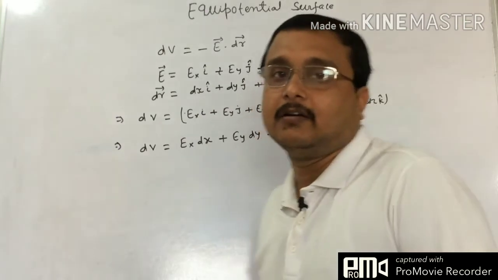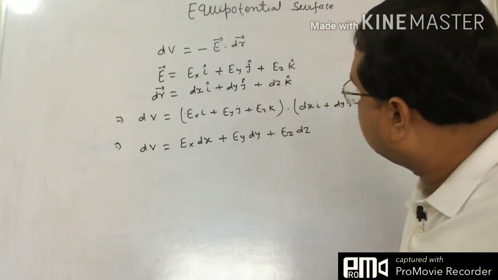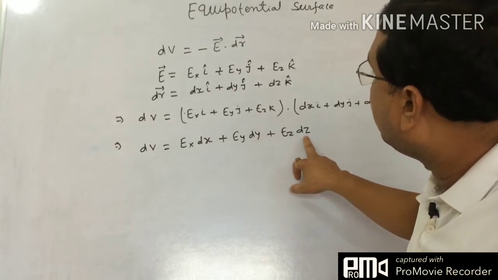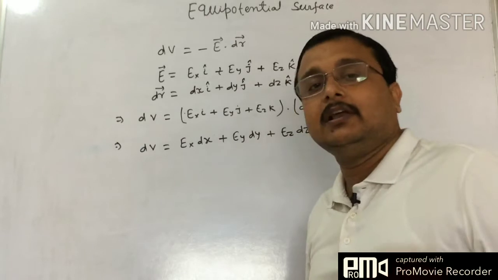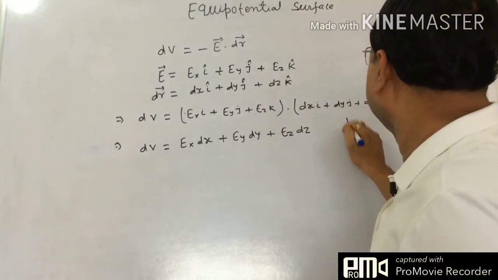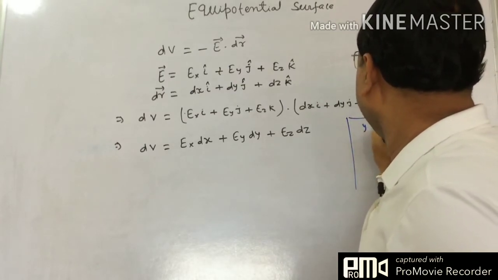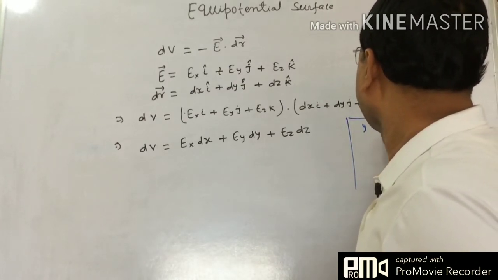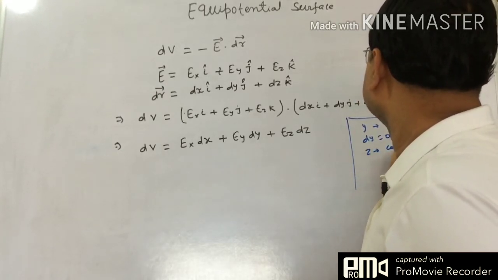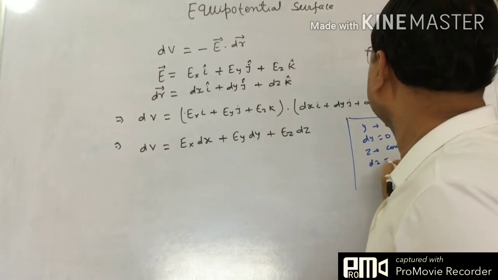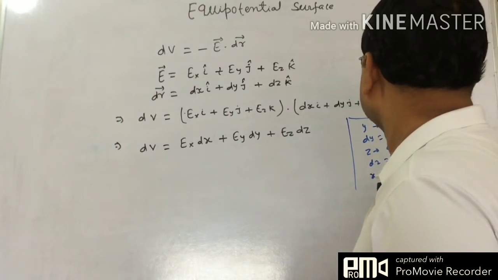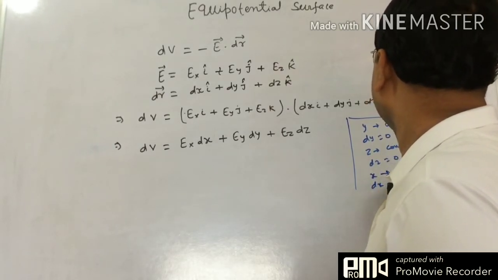Now just suppose a case where the y and z components of the displacement are constant. If the y and z components of the displacement are constant, y constant means dy equals 0, z constant means dz equals 0. In this way, if x is constant, dx equals 0.